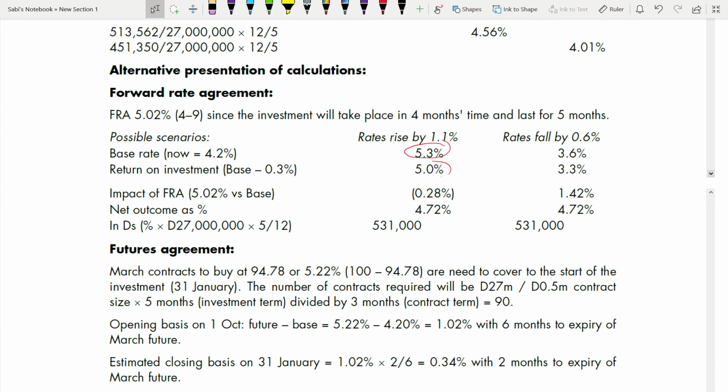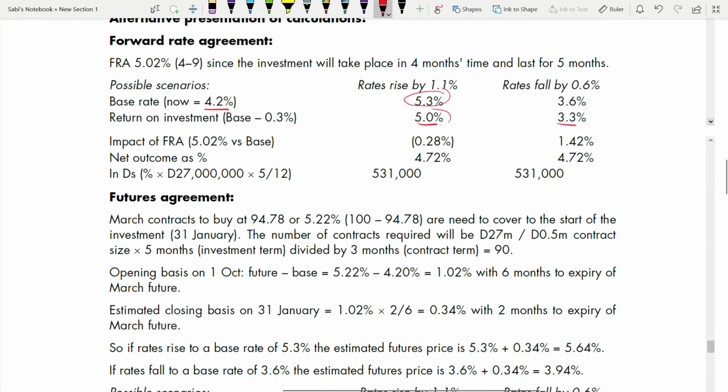What happens when interest rate rises by 1.1 and falls by 0.6? Base now is 4.2. It has been given. So you're increasing it by 1.1, 5.3, reducing it by 0.6, 3.6. Return on investment will be 5%, because 5.3 minus 0.3, and here it will be 3.3 because 3.6 minus 0.3. It is not 4.2 minus 0.3. You are not taking the base rate now. You are taking the base rate after increase and decrease and then minusing 0.3. Impact of FRA.